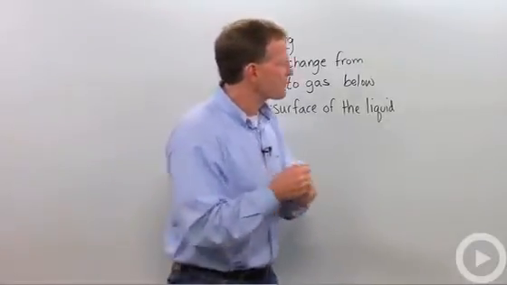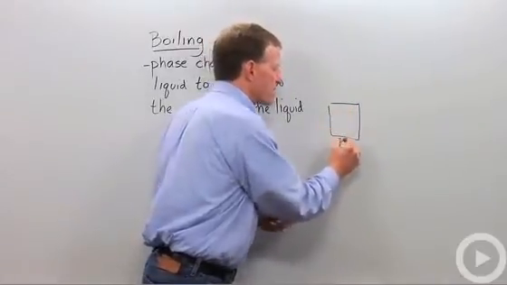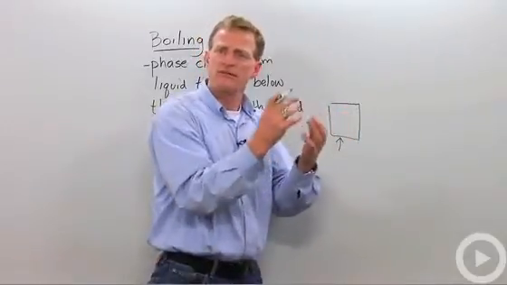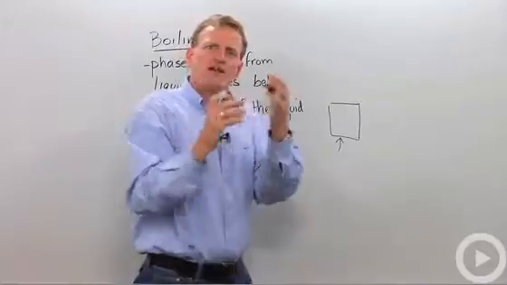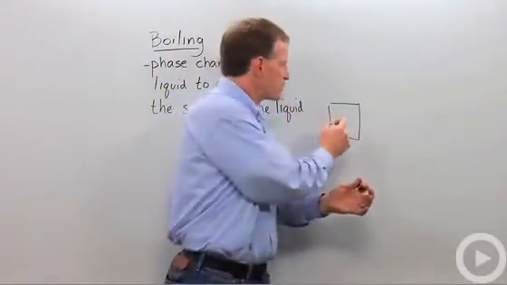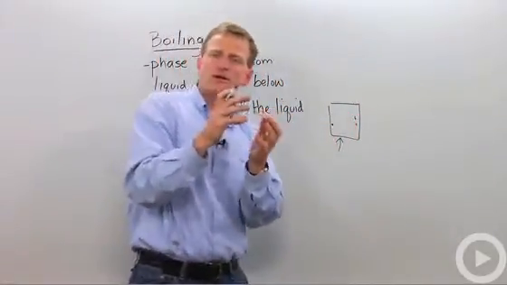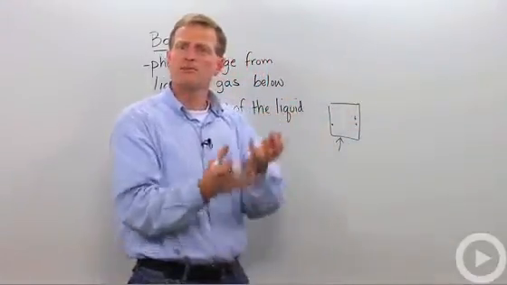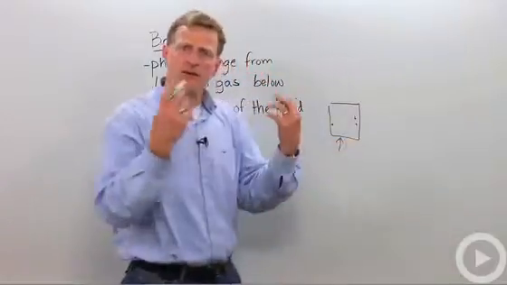Let's say we've got a pot of water and we're applying a lot of energy to it. Those molecules are going to start to move faster and faster and faster. And when they reach a certain amount of kinetic energy, they're going to have enough energy and enough pressure that they're going to become gas. And that's when you start to see the bubbles forming in the pot. Those bubbles are going to get bigger and collect with other bubbles. The bubbles you see in a boiling liquid are actually the water vapor escaping from the pot.